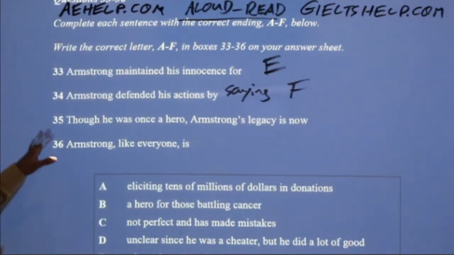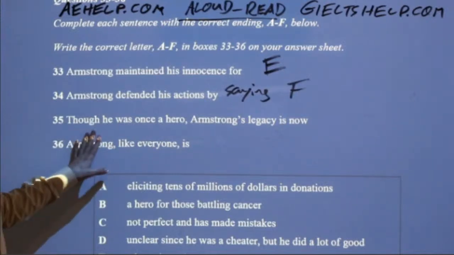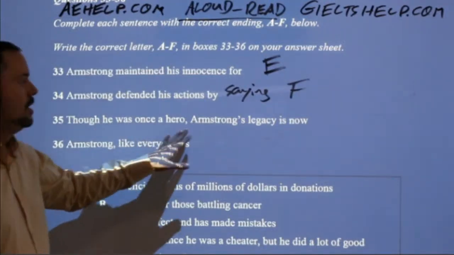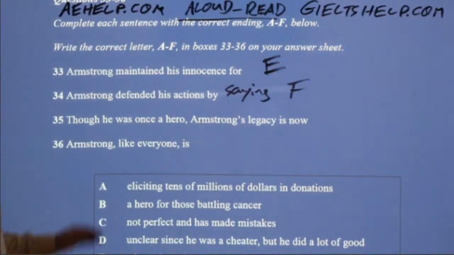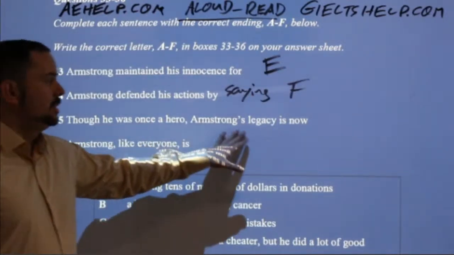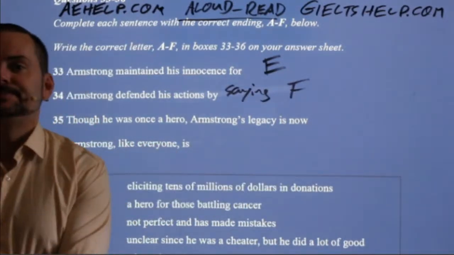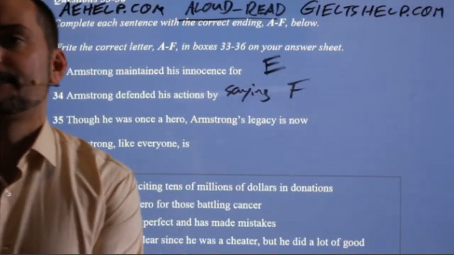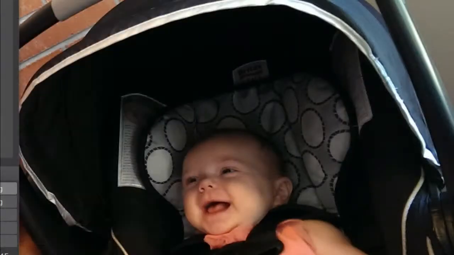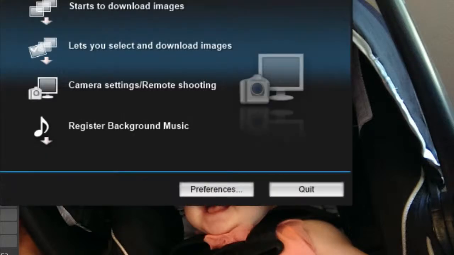Okay, number 35. Though he was once a hero, Armstrong's legacy is now what? So he was once a hero. What is his legacy now? And again, I can finish this sentence. I remember here that the author was very clear on this as well.